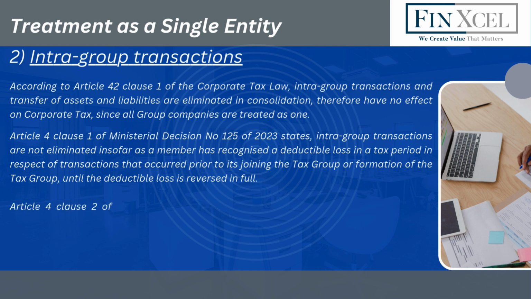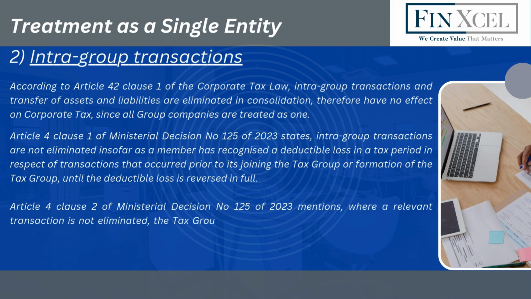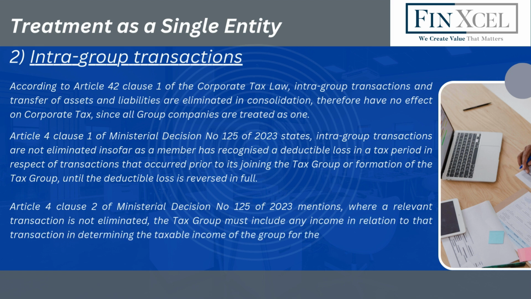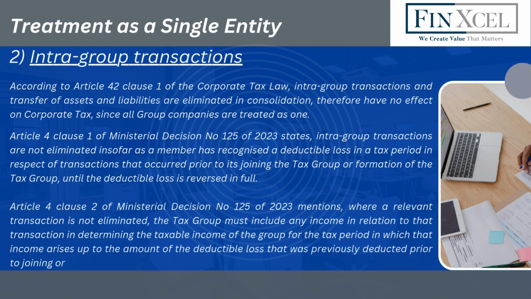Article 4 Clause 2 of Ministerial Decision No. 125 of 2023 mentions, where a relevant transaction is not eliminated, the tax group must include any income in relation to that transaction in determining the taxable income of the group for the tax period in which that income arises, up to the amount of the deductible loss that was previously deducted prior to joining or forming the tax group.